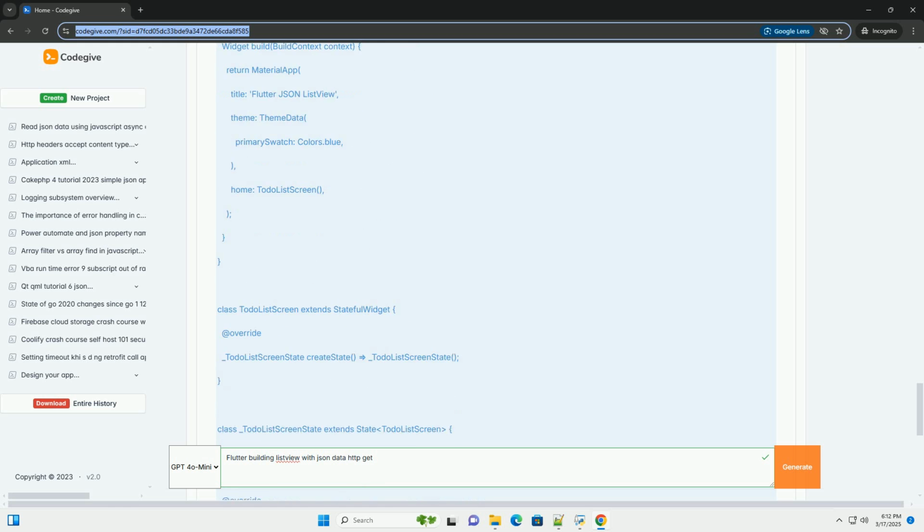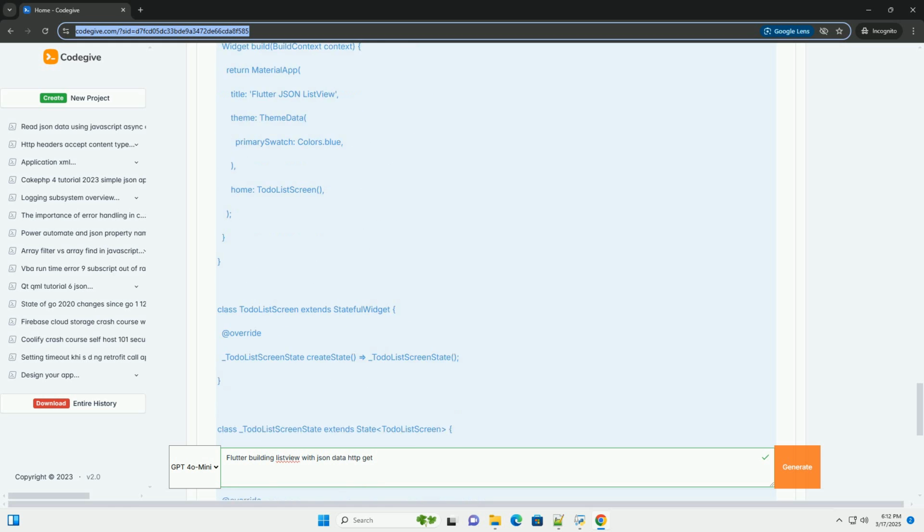Caching: for frequently accessed data, consider implementing caching to reduce the number of API calls. You can use packages like shared_preferences or sqflite to store data locally. Pagination: if your API returns a very large data set, implement pagination to load data in chunks. This will improve performance and reduce memory usage. You can modify the ApiService to accept parameters for page number and page size. Then, update the ListView to load more data as the user scrolls to the bottom of the list.